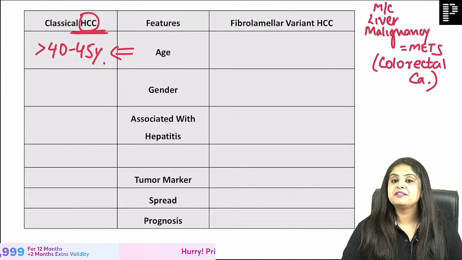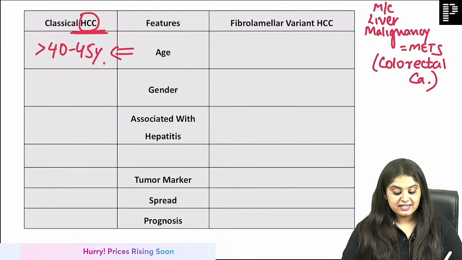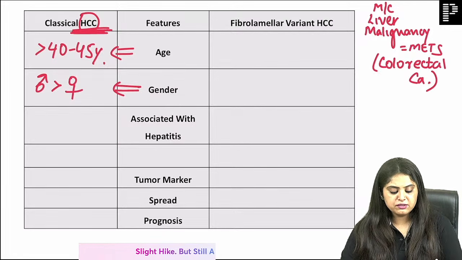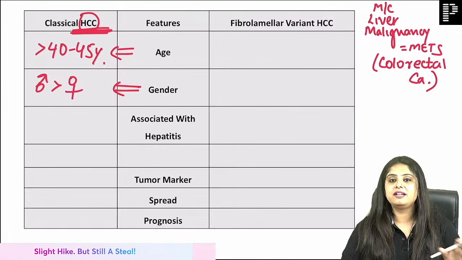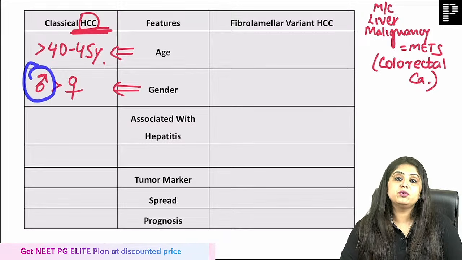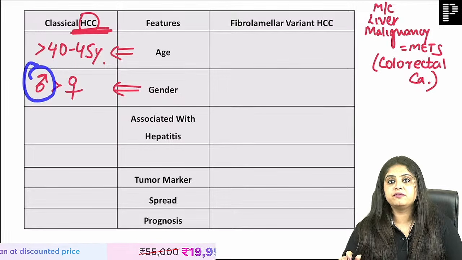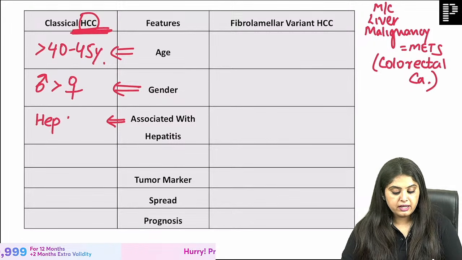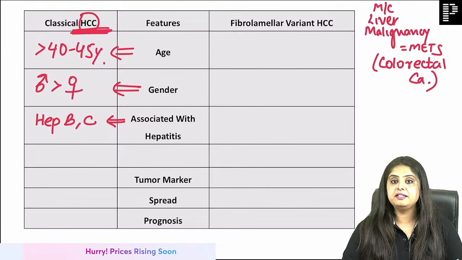Coming back, 40 to 45-year-olds, because that's HCC, right? Gender, now that is more commonly seen with men. With HCC, the first thing coming to our mind is either hepatitis or alcohol. And usually alcohol consumption, as it is said, is more common in men, although the gap is diminishing very quickly nowadays. Anyway, is it associated with hepatitis? Yes, chronic hepatitis, that is hepatitis B and C, right?